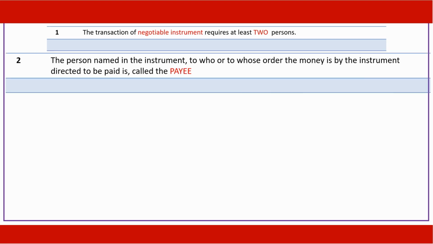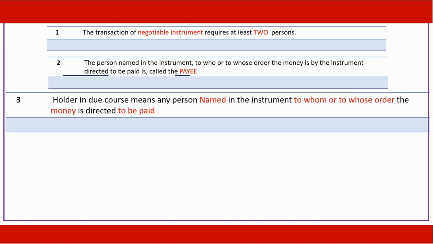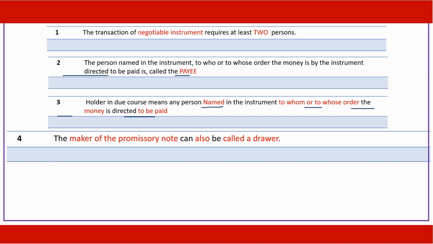The person named in the instrument to whom or to whose order the money is directed to be paid is called the payee. Holder in due course means a person named in the instrument to whom or to whose order the money is directed to be paid. The maker of a promissory note can also be called the drawer.